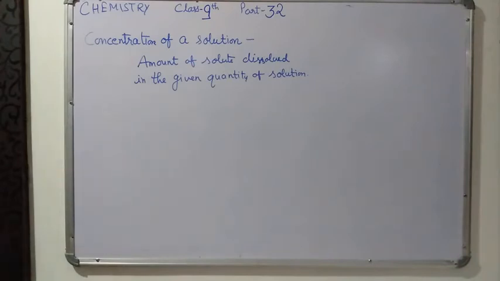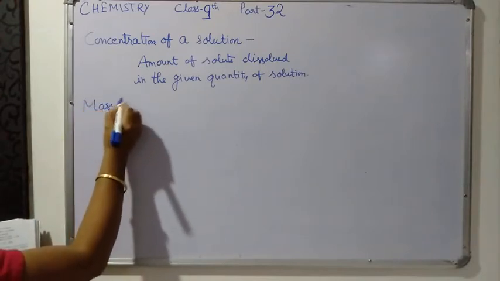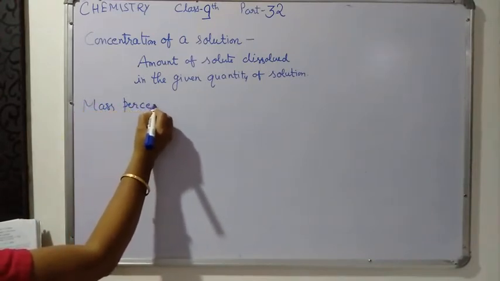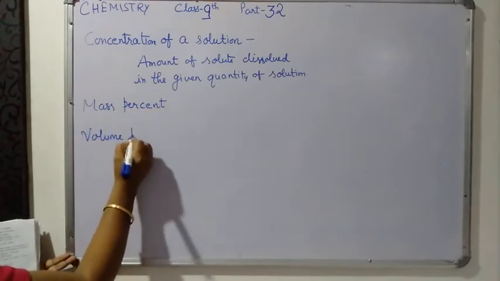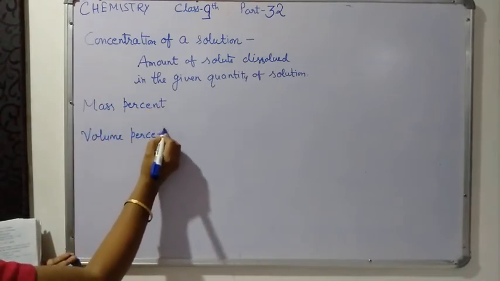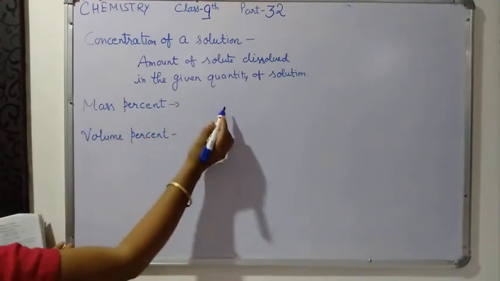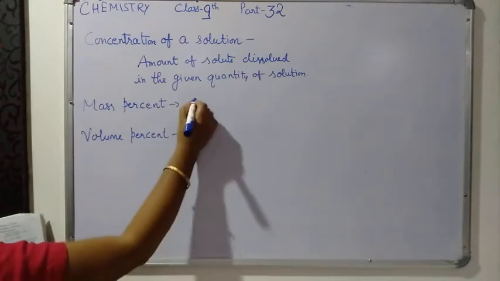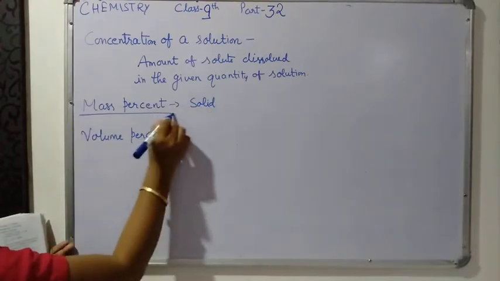Now it can be expressed in many ways. First one is your mass percent and second one is your volume percent. When in your solution the solute is solid, in that case you have to use mass percent.